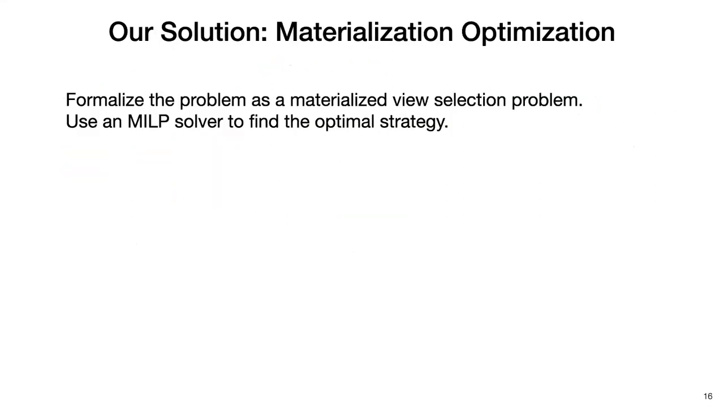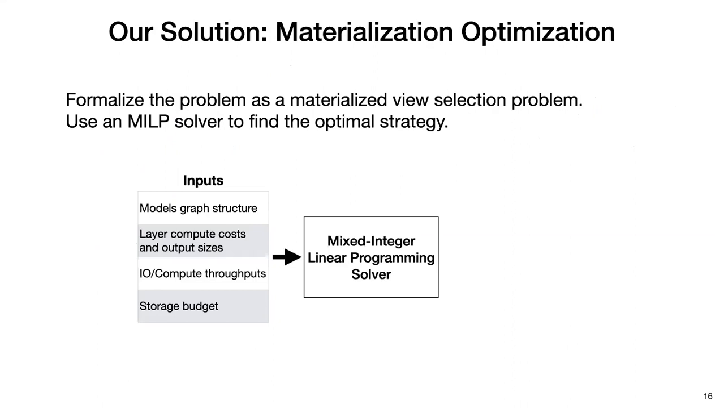And our solution for this problem is to cast it as a new instance of the classical materialized view selection problem in databases. And we use a mixed integer linear programming-based approach to find the optimal strategy. Our MILP-based solver takes in several inputs, including the model's graph structure, layer compute cost and output sizes, I/O and compute throughputs of the host system, and also a storage budget. And it will determine the optimal set of layers to be materialized.